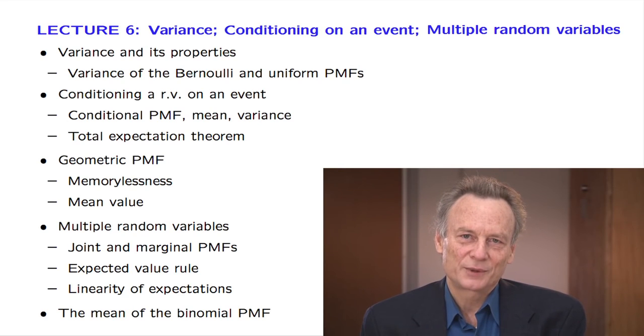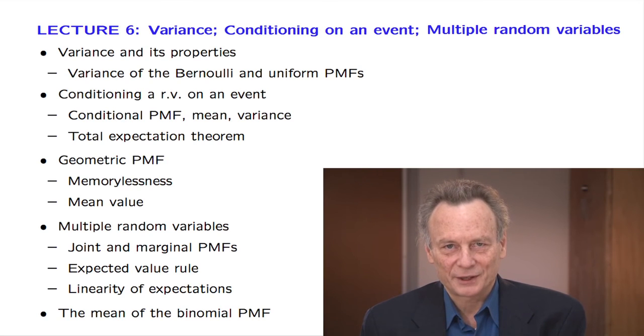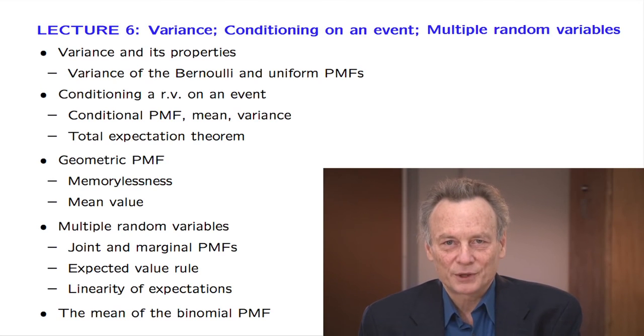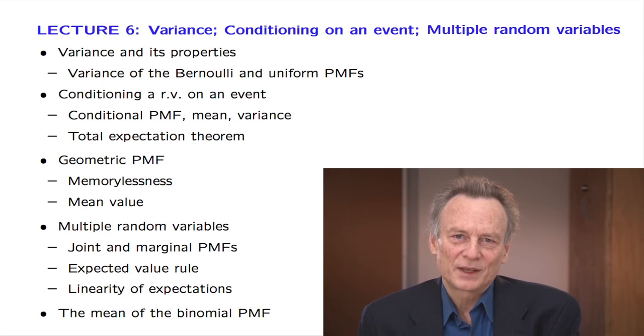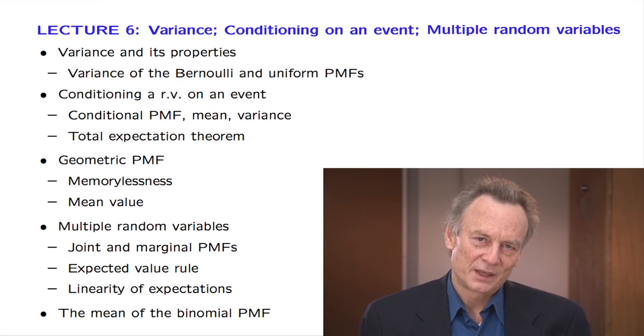In the first part, we define the variance of a random variable and calculate it for some of our familiar random variables. Basically, the variance is a quantity that measures the amount of spread, or the dispersion, of a probability mass function. In some sense, it quantifies the amount of randomness that is present. Together with the expected value, the variance summarizes crisply some of the qualitative properties of a probability mass function.